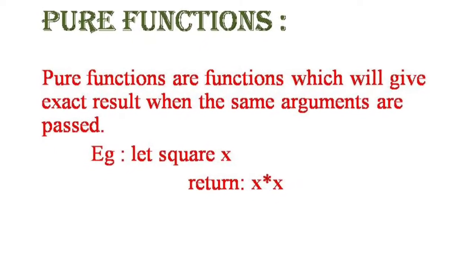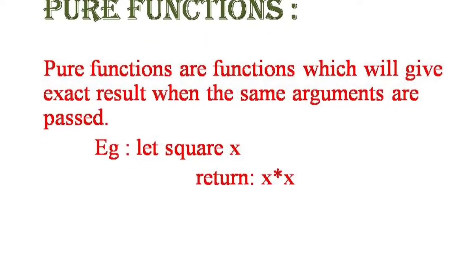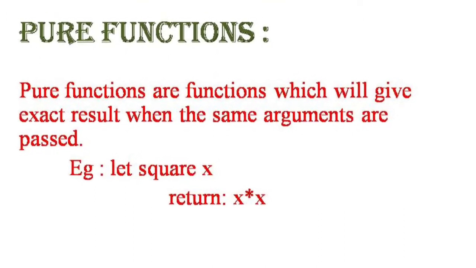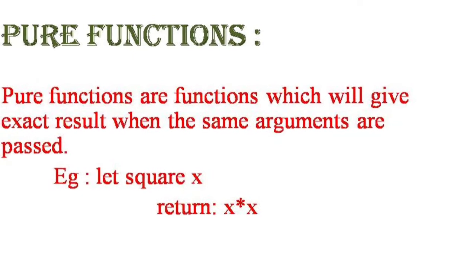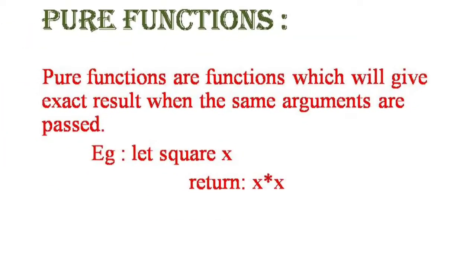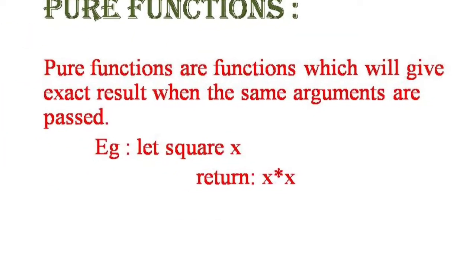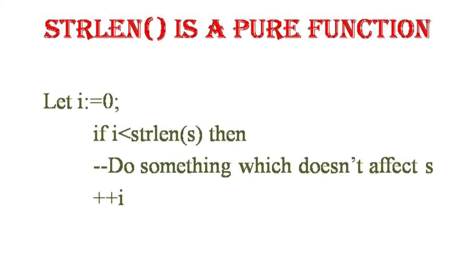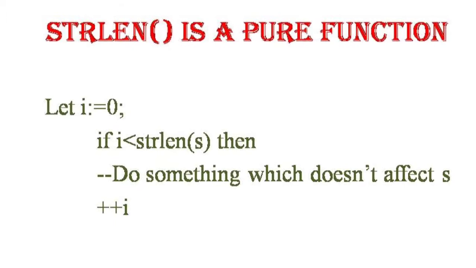Let us see an example. Square x: square is used to find the square value of x. If we give x value as 2, it will return 2 into 2, which is 4. In a pure function, if the same argument is passed, we will get the exact answer.